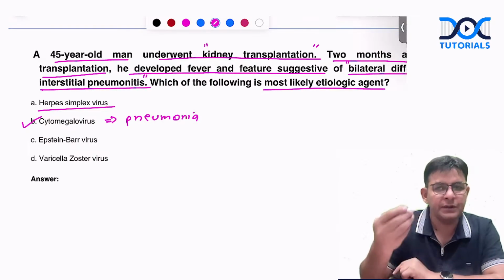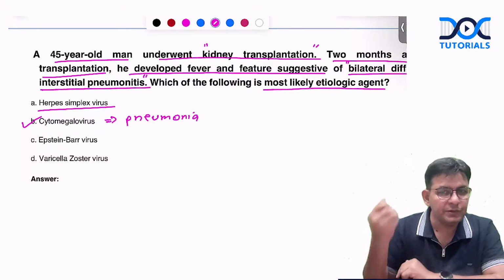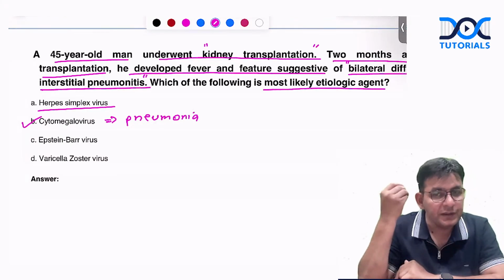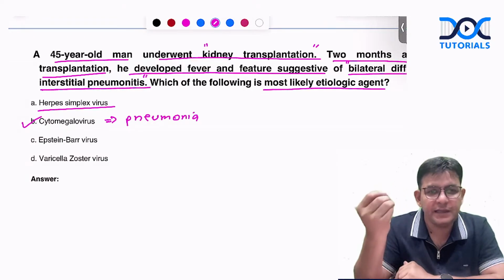Herpes simplex virus, HSV1, HSV2. HSV1 does infection above the waist. HSV2 does infection below the waist. Okay. And in HSV, you know this thing. HSV1 associates with causing what? Temporal lobe encephalitis. Mollaret's meningitis.